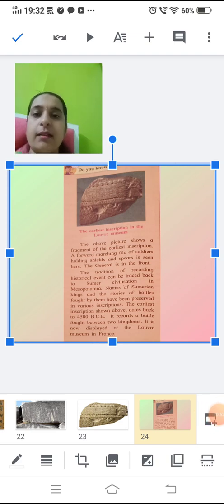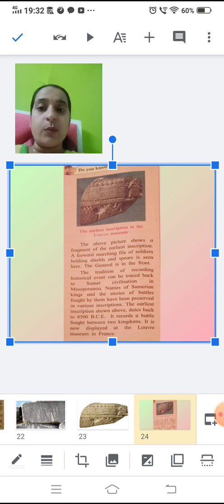Children, you can see that the previous picture which I showed you is of the earliest inscription, which is kept in the Louvre Museum in France. That picture shows a fragment of the earliest inscription. In that inscription, you can see a forward marching file of soldiers. They are holding shields and spears, and the general is in the front.